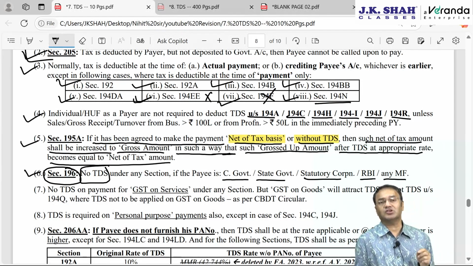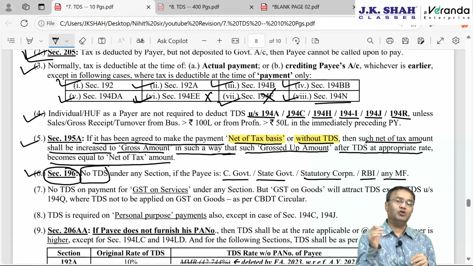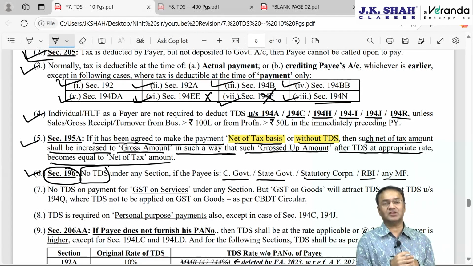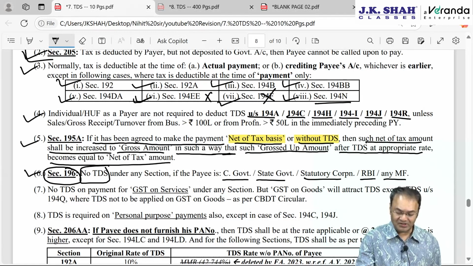For example, section 194A, where we had discussed interest other than interest on security, we had discussed that if the payee, the recipient, is the bank, then nobody shall deduct TDS. There I had given an example: if you have put an FD with a bank, the bank pays you interest, the bank will have to deduct TDS if the amount exceeds the threshold limit. But the reverse way, you have taken a loan from the bank, you are paying interest to the bank, the bank is the payee, then you don't have to deduct TDS.